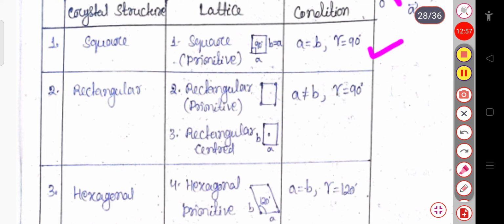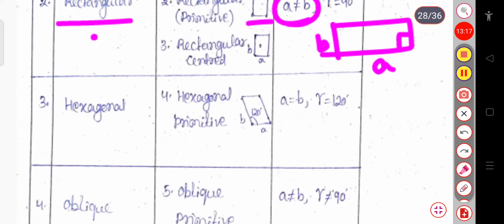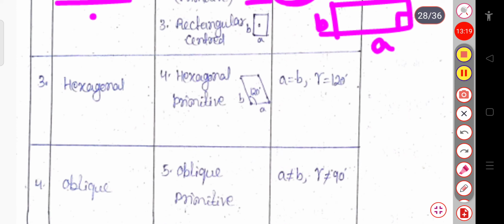And if I consider the crystal structure is rectangular, then for the rectangular structure, the side A is not equal to B. So you know, in case of a rectangle, the length and breadth are unequal. So here A is not equal to B, but the angle between the two is 90 degree. Similarly, you can see for the hexagonal structure, A is equal to B. The sides are equal, but the angle between them is 120 degree. This is the hexagonal shape.